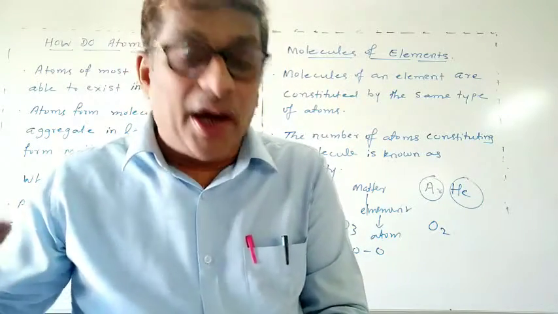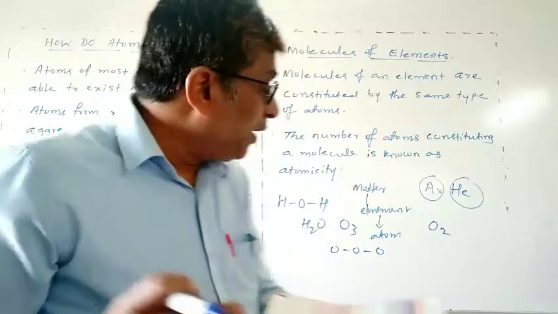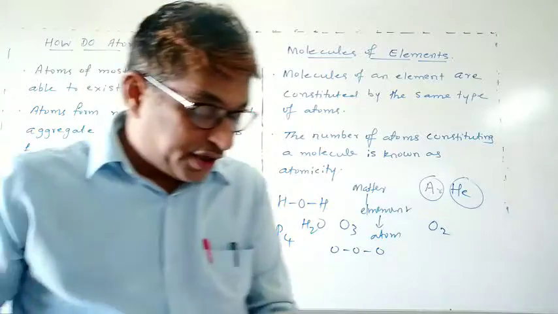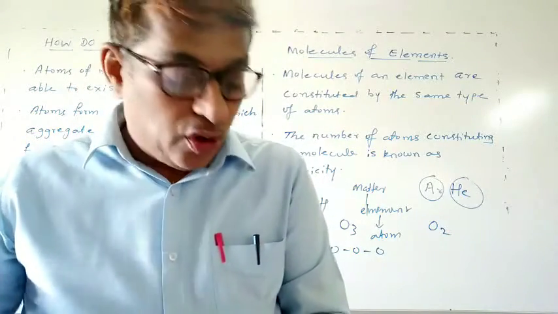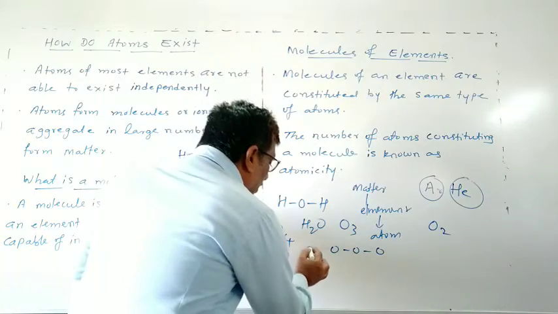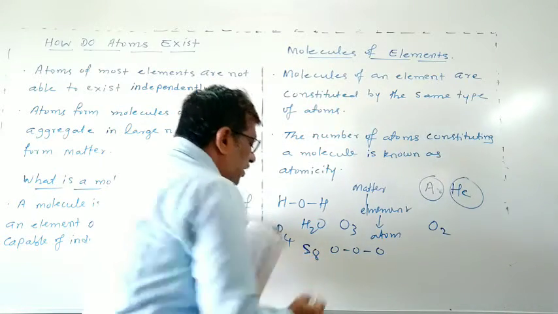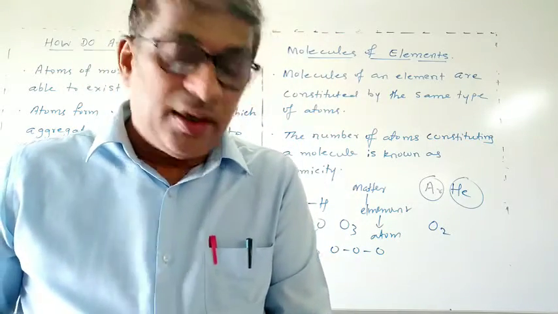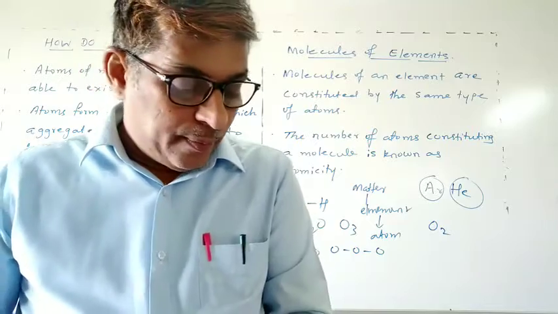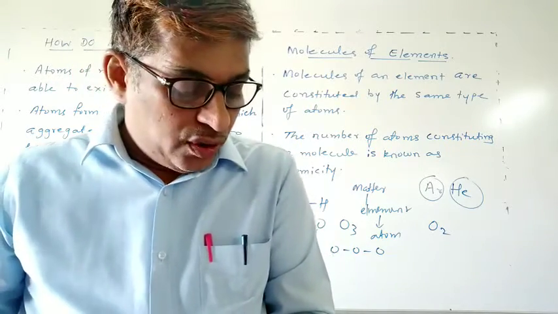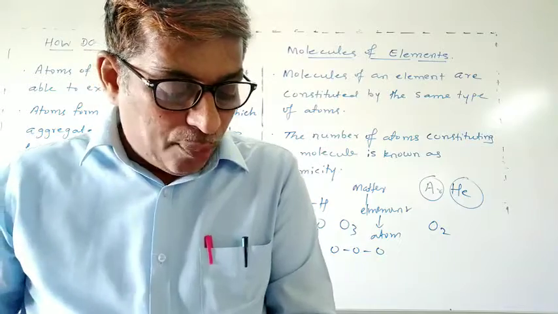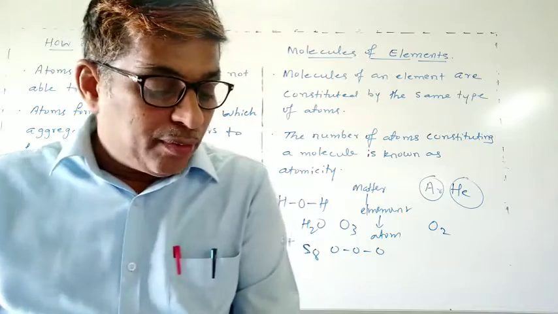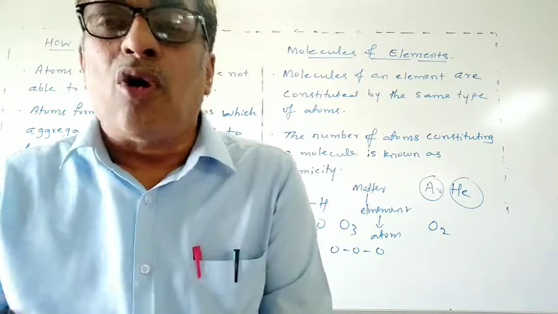Phosphorus is tetraatomic because it is P4. Sulfur is polyatomic because it is S8. Among the metals, sodium, iron, aluminium and copper are monoatomic. You have to remember all these atomicities, the number of atoms.